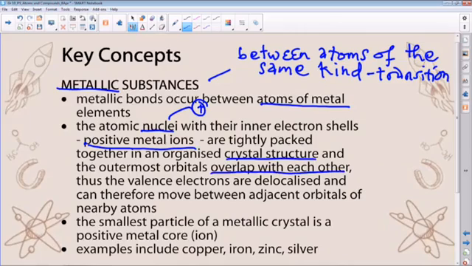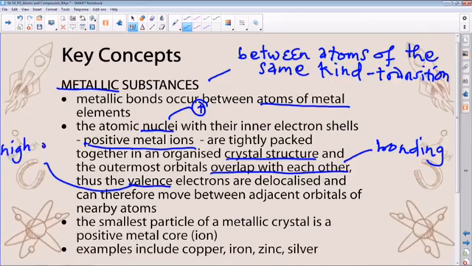The overlapping is what brings about the bonding in metallic bonding. That's the valence, which refers to electrons at the highest energy level, or high energy electrons. So valency are those high energy electrons in terms of the orbitals.